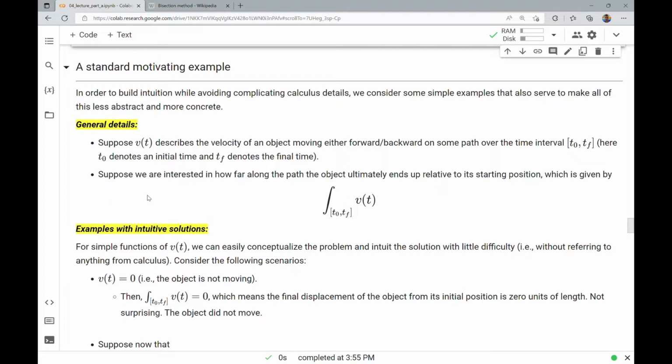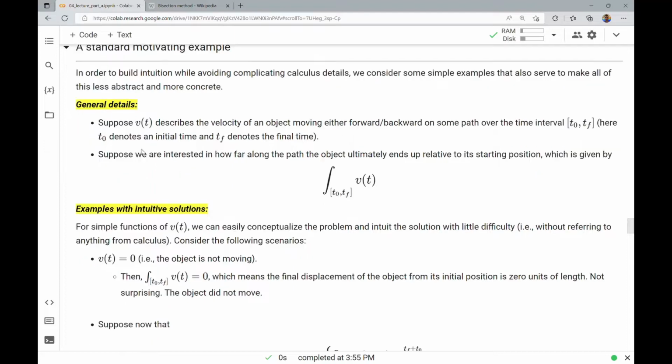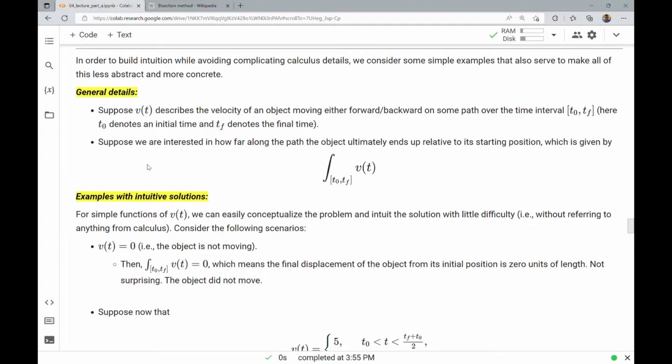Here we provide a standard motivating example that helps to illustrate some of the ideas and make this all a little bit more concrete and less abstract, while also avoiding complicating calculus details. So here's the general setup. Suppose v of t describes the velocity of an object moving either forward or backward on some path over the time interval t naught to t_f. t naught, also called t sub 0, denotes an initial time, and t sub f the final time.